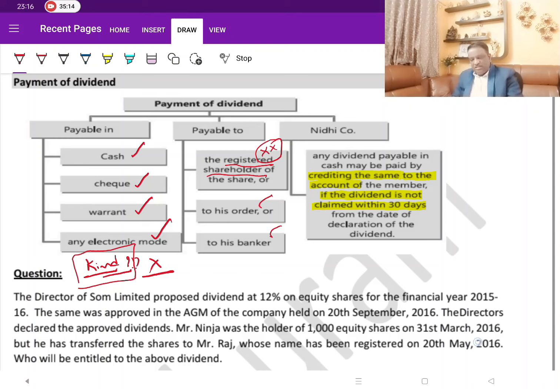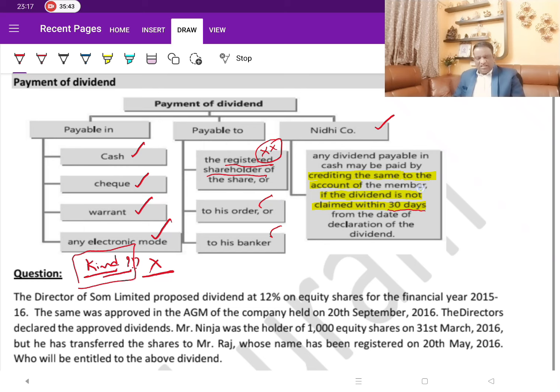Let me complete this Nidhi portion. Now, generally we say the company has to make the payment in cash, and what happens if the company is not able to make the dividend payment even within 30 days, the timelines which we will discuss further? If the dividends are not collected by the members in the case of Nidhi up to 30 days, then they can credit that amount to the account of the member.